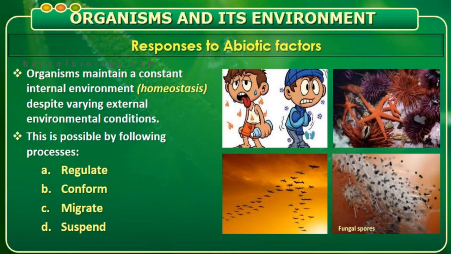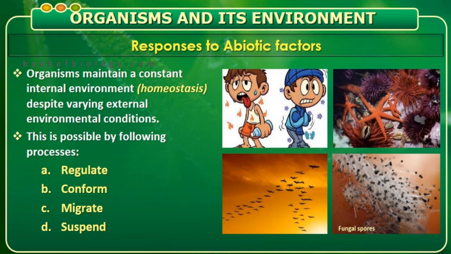How the organism will maintain the constant internal environment of its body, varying with the temperature, might be light, or the soil, or weather condition. Mainly regarding this only we will learn. So these are possible by the following process.